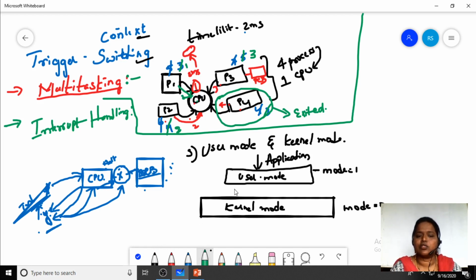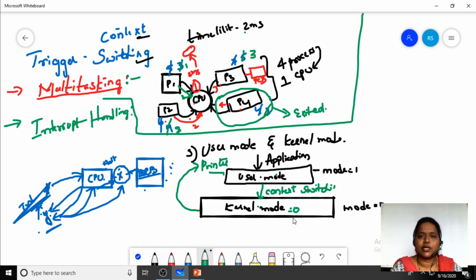Now the user wants to make use of a printer. The printer is under the control of kernel mode. So now the user has to shift from user mode to kernel mode. There we will make use of context switching. Here also context switching is used, and the user shifts from user mode to kernel mode. When the user has been shifted to kernel mode, automatically the mode bit will be 0.